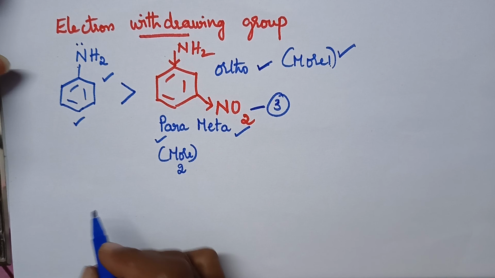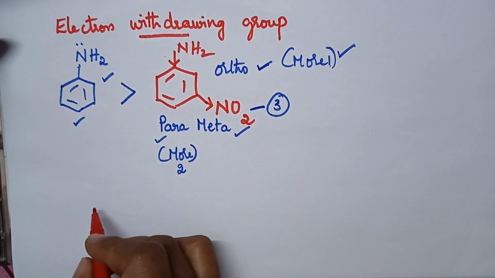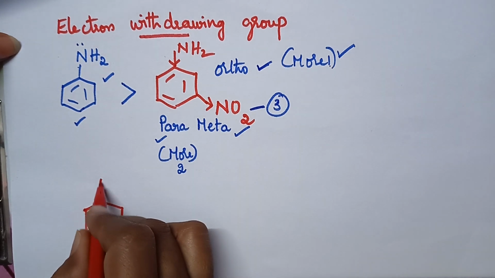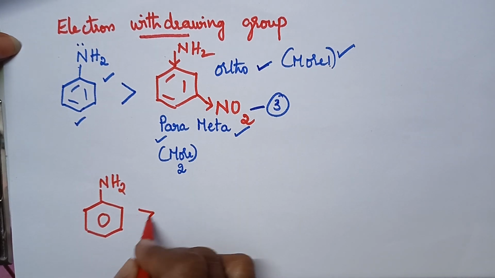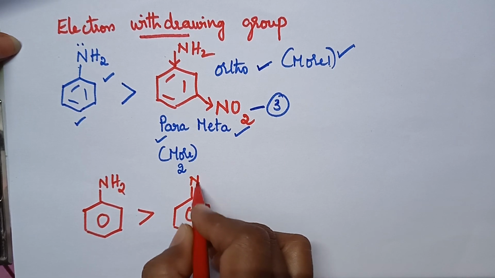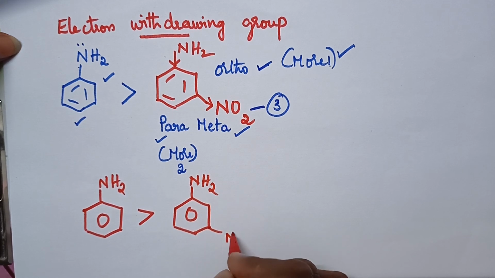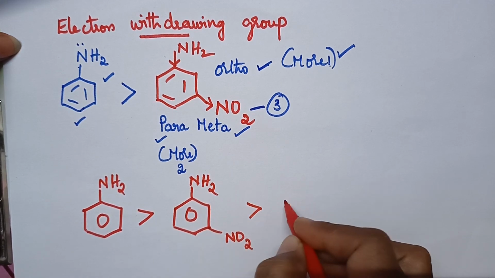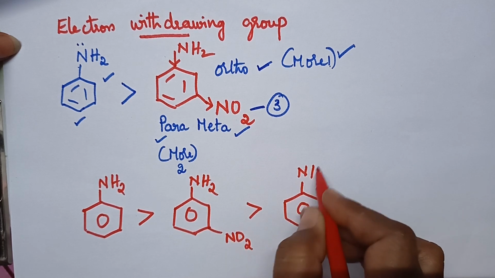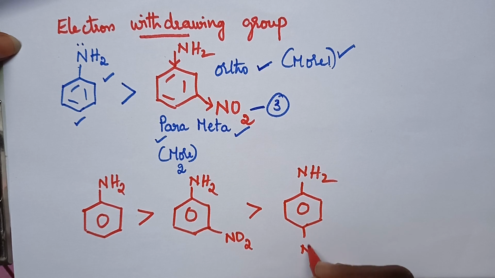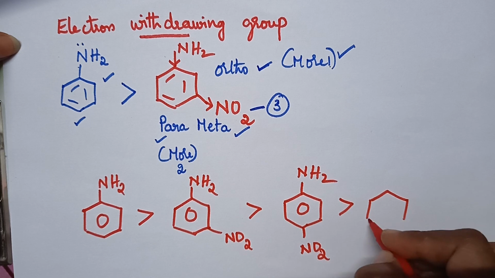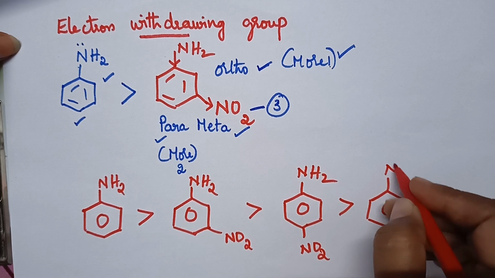So here we can say that aniline is more basic than metanitroaniline, than paranitroaniline, than orthonitroaniline.